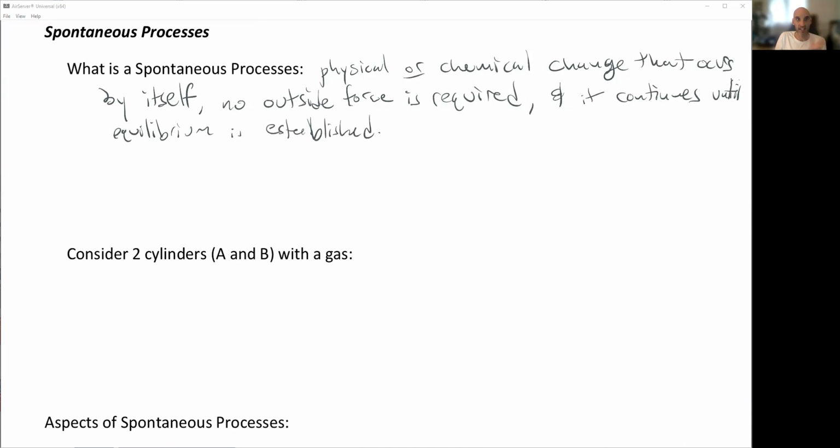So we think of things like spontaneous combustion. These things happen, something's going to catch fire and it's going to burn until it has essentially turned everything into ash, because that is the equilibrium state for things to be in. If we think about a hill, let's say, with a ball on top of it, the spontaneous thing for this ball to do is going to roll down the hill. That is the spontaneous process of that thing rolling down the hill, okay?